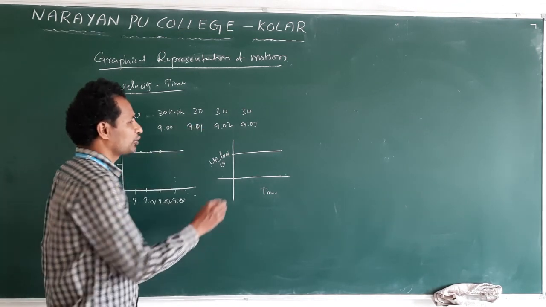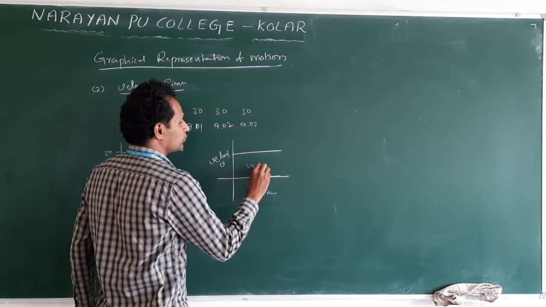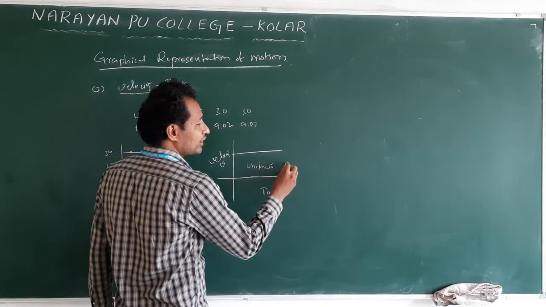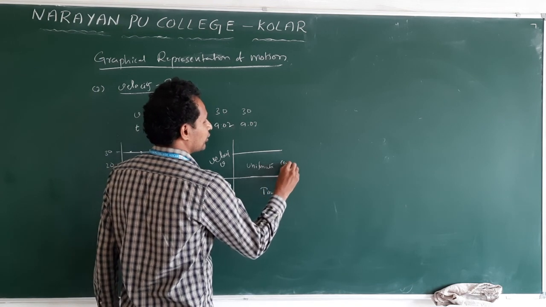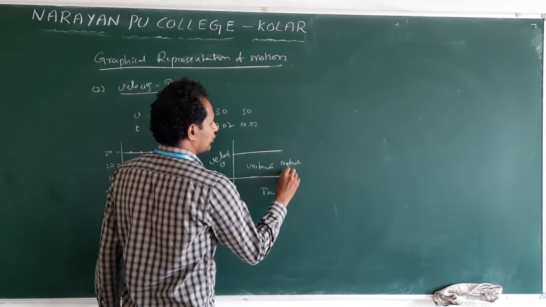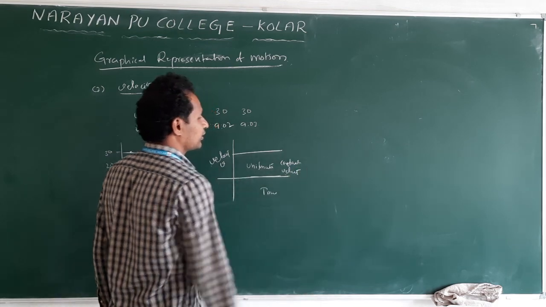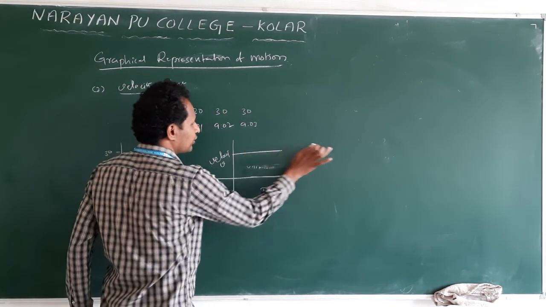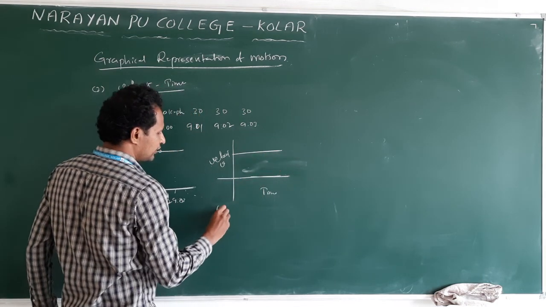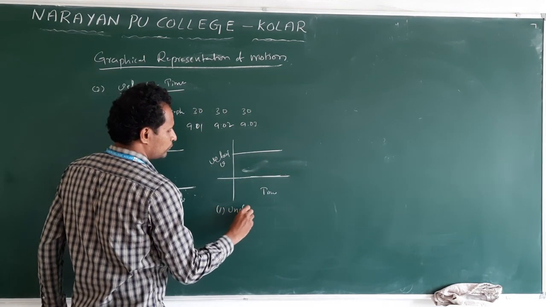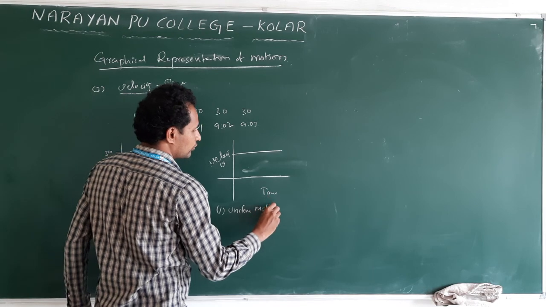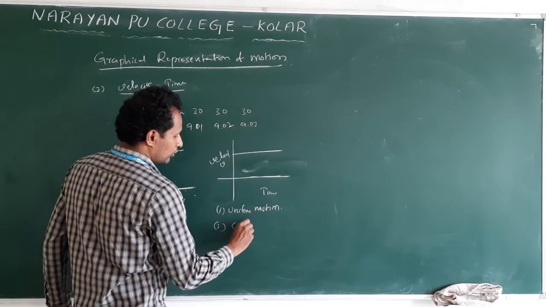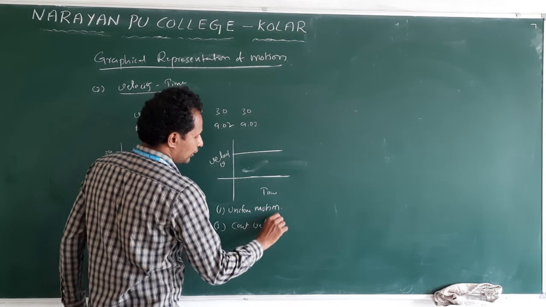Understand? So uniform motion, and constant velocity. Clear? Uniform motion and constant velocity. The first point is uniform motion. The second one is moving with constant velocity.